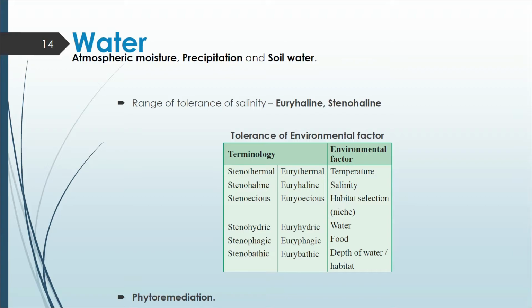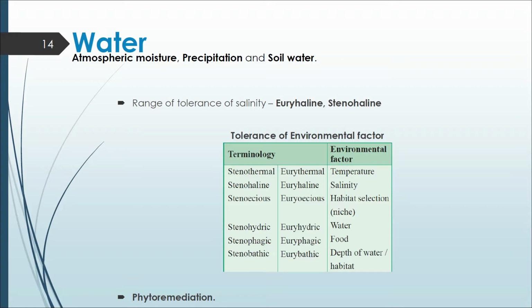Based on the range of tolerance of salinity, the organisms are classified into euryhaline and stenohaline. Euryhaline organisms are the organisms which can live in water with a wide range of salinity. Example, marine algae and marine angiosperms. Stenohaline are the organisms which can withstand only a small range of salinity. Example, the plants that are living in the estuaries.